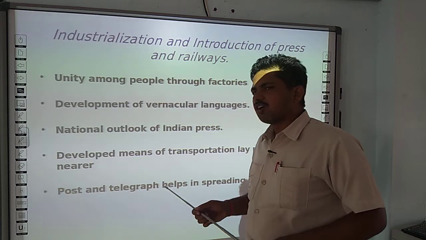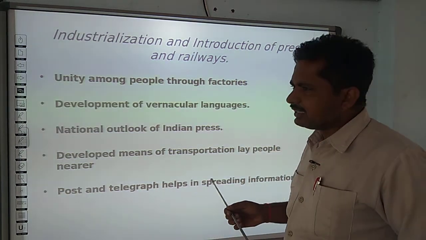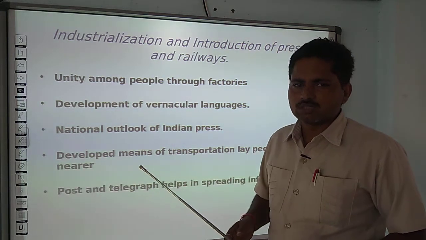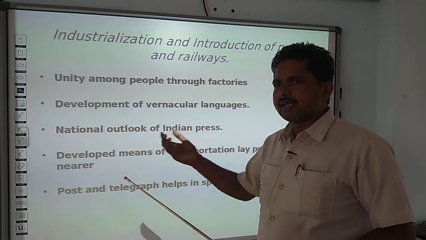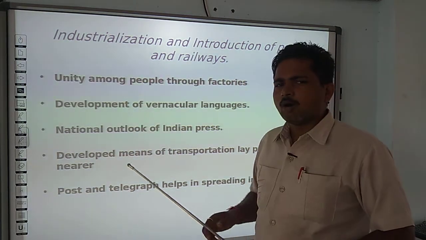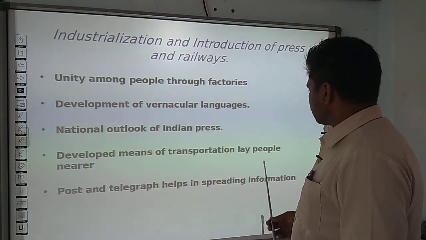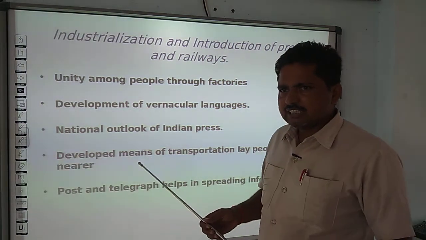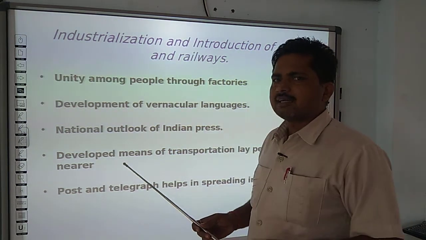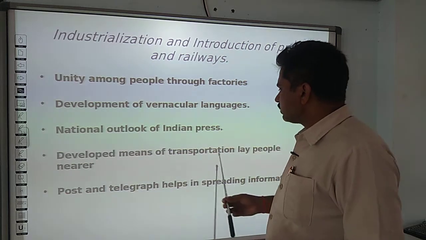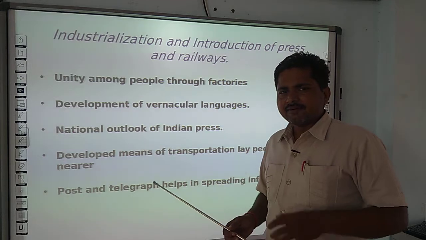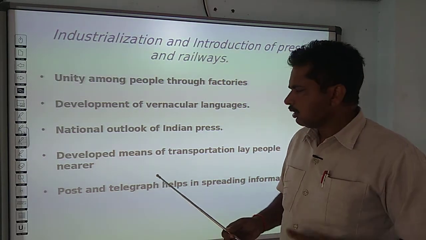Now with the introduction of railway, postal services and telegraph services, people became more aware about the happenings throughout the country. Whatever happened in Kerala, the people of Uttar Pradesh became aware of it due to this transportation. Even in the need of support or various other activities, they could go there, and trade and commerce became possible due to these transportation methods, and people started to realign their relations on modern lines.